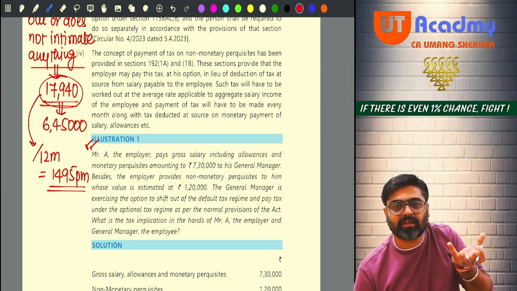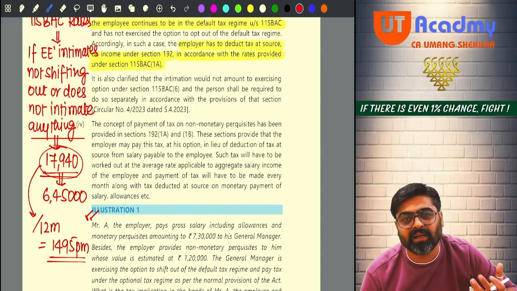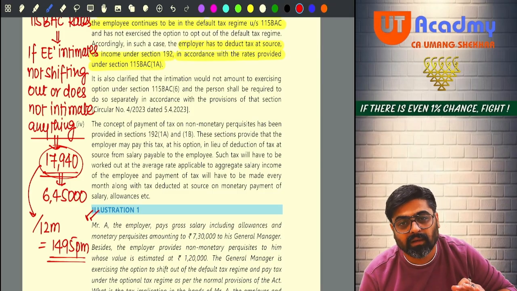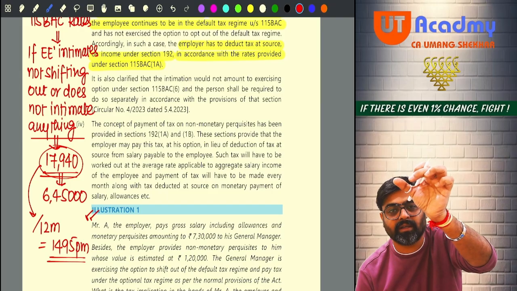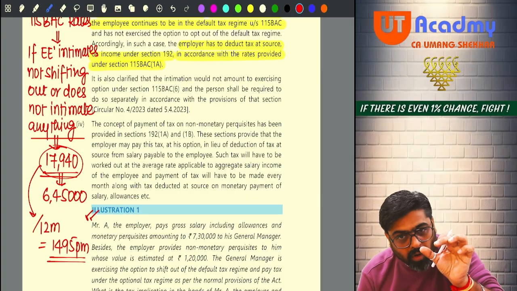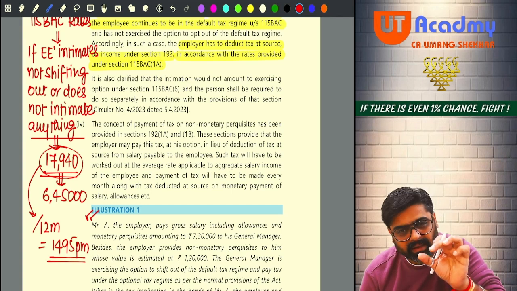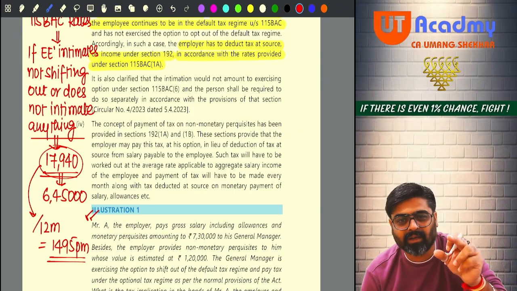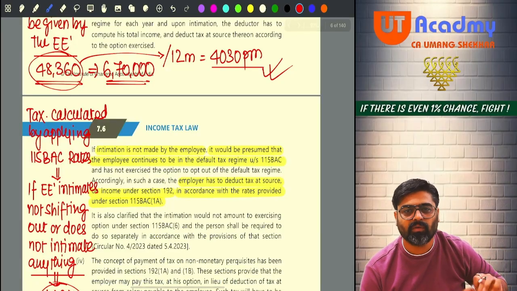So your tax liability is calculated on the total income after taking the standard deduction. Hello sir, on that total income, if you have calculated this tax, and you are dividing that tax by this amount of total income, then definitely the tax rate is going to come a little bit lower. Yes or no? And that tax rate, if you are going to apply on your monthly salaries, what will happen?